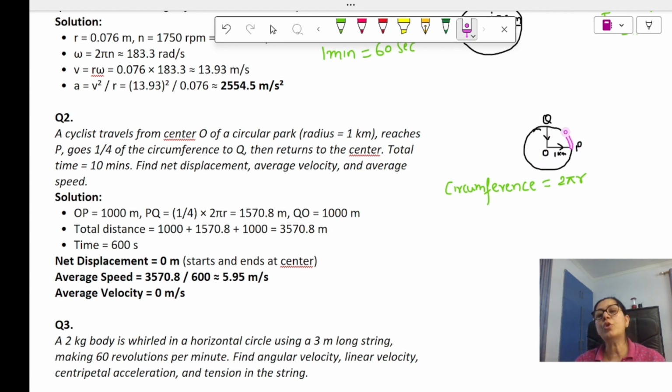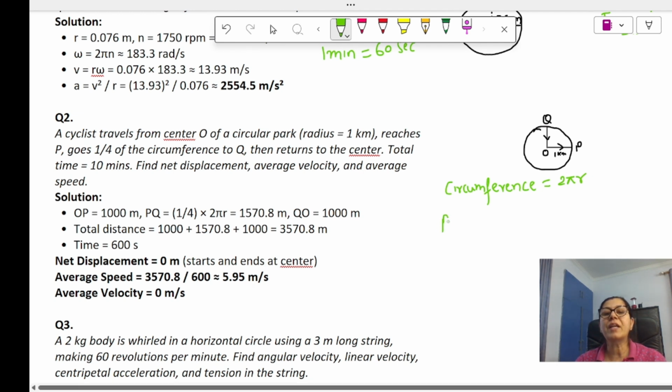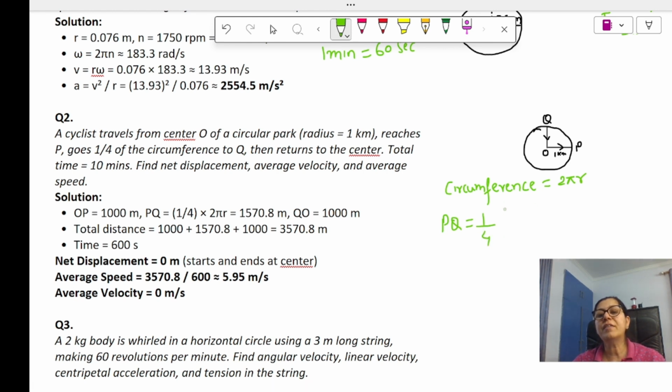Now from P to Q, this path, how much will that be? We know the circumference of the circle. What is the circumference of the circle? 2 pi r is the circumference of the circle. And this is 1/4. So 1/4 of the circumference will be 1/4 of 2 pi r. Correct. So I can write PQ is equal to 1/4 of the circumference, which is 2 pi r. That comes out to be pi r by 2.